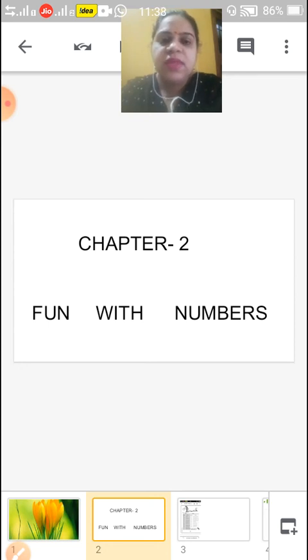So children, in this we did this with the numbers, that we can do many things, and I gave you one dot game, where you have to make a queue and count how many dots are there, and play the dot game with your friends. We also did the activity where 4-5 friends were collecting tamarind seeds.